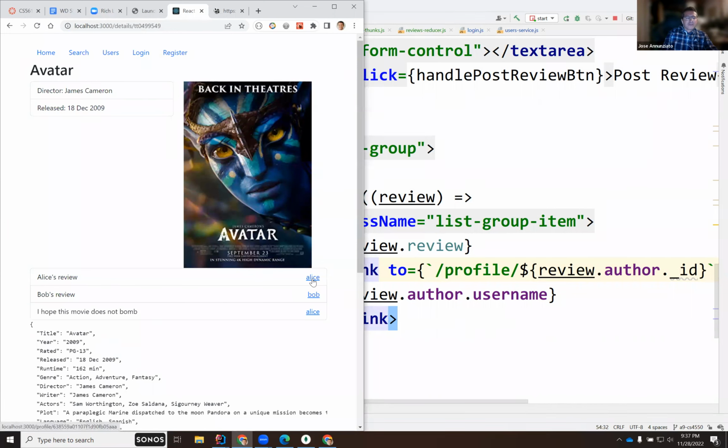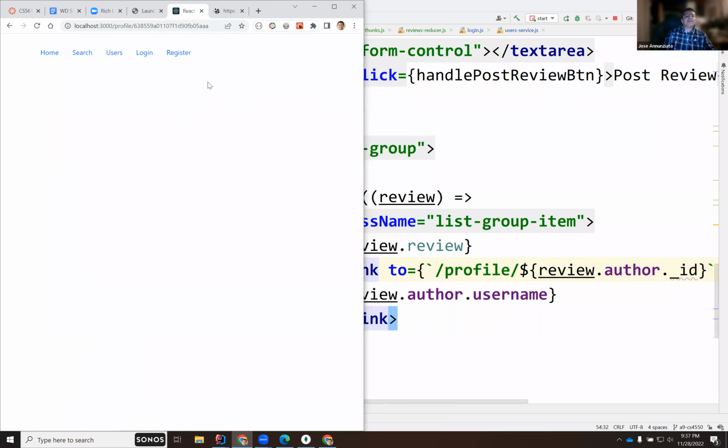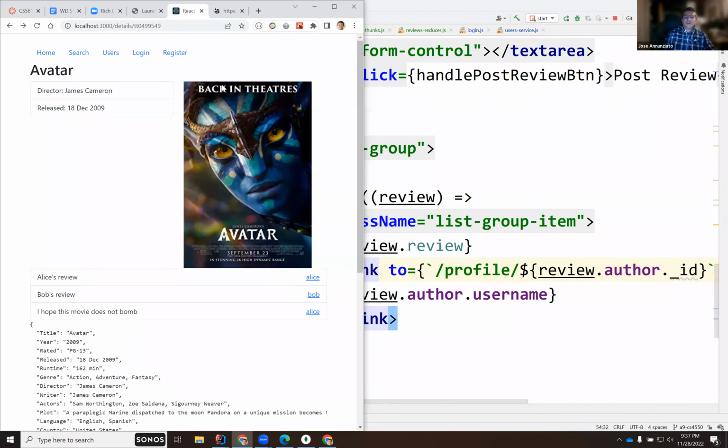Okay, so notice that if I hover over it, right at the bottom, you will see it says profile ID, the ID of the person. So if I click on that, there's nothing mapped to it, right? But you could create a profile that shows that person's information, only the public part of it. And then in there you could list everything related to that person, including all that person's reviews. Their username maybe, but not their address, not their email, not their phone number.